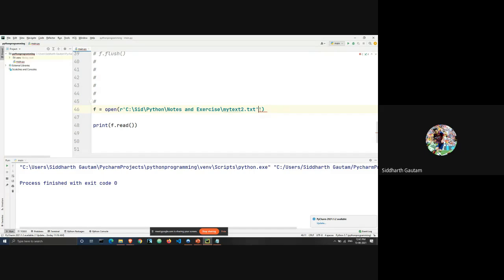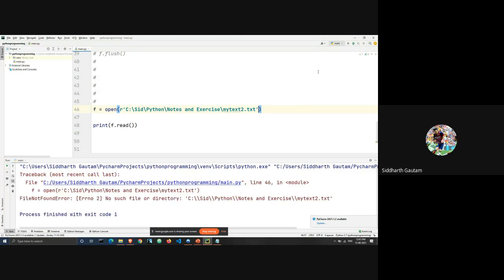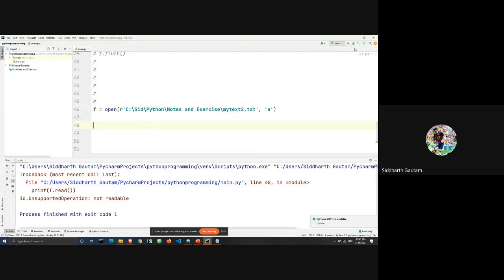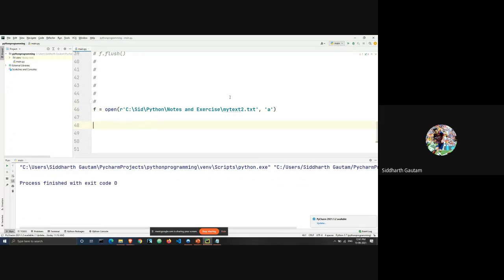What this will do is create the file. Let me run this. Okay, this doesn't work. Will this run?